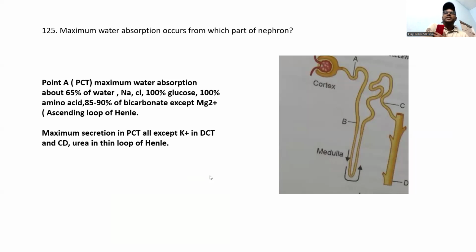Maximum secretion is in the PCT, all except the potassium, which is in the DCT and the CD. Urea is secreted in the loop of Henle. Please remember this one, guys.